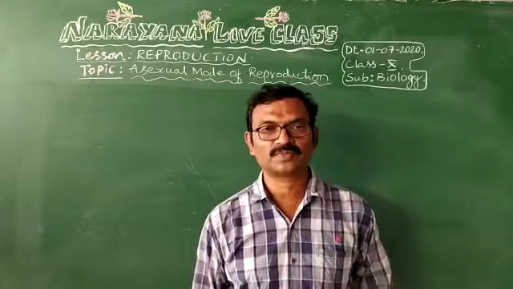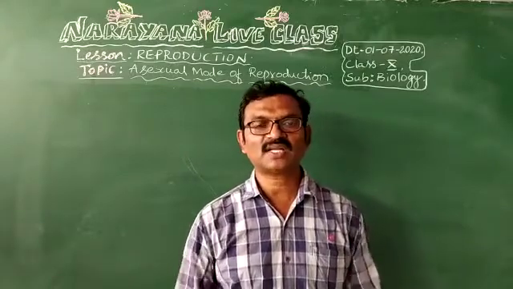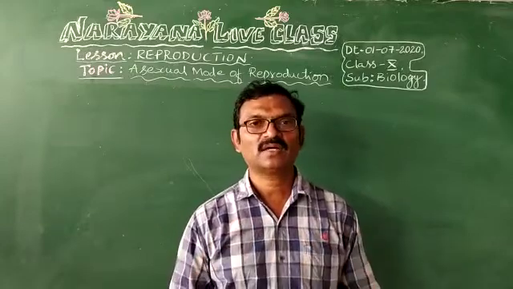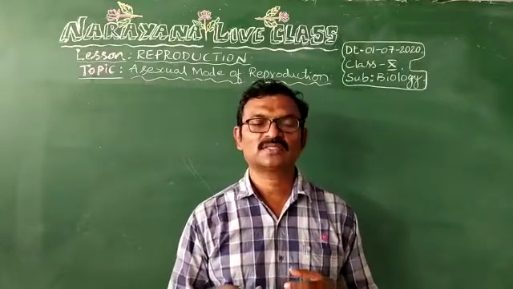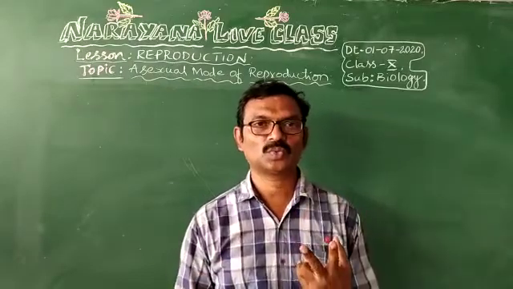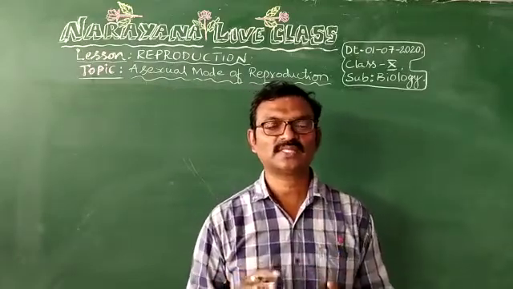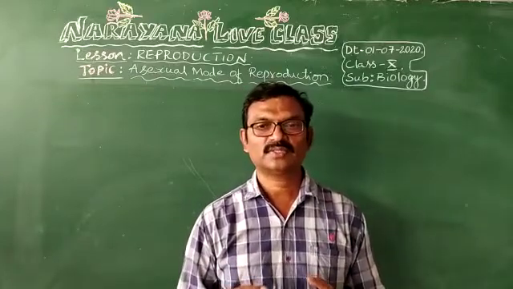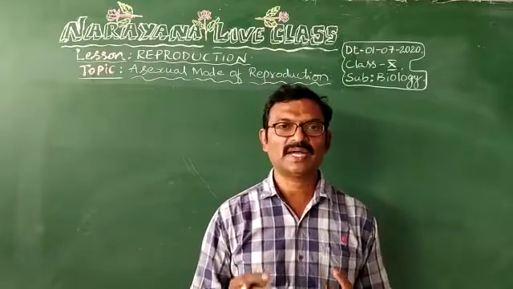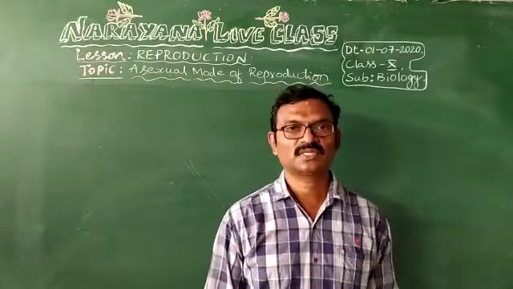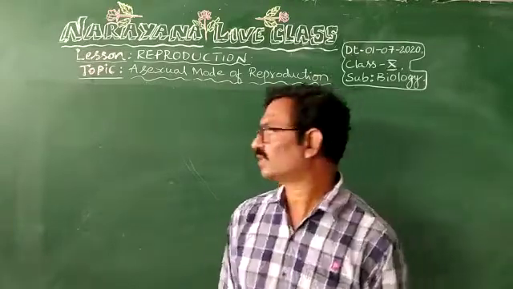Which organisms? Bacteria, paramecium, amoeba, chlamydomonas. These kinds of organisms divide into two.